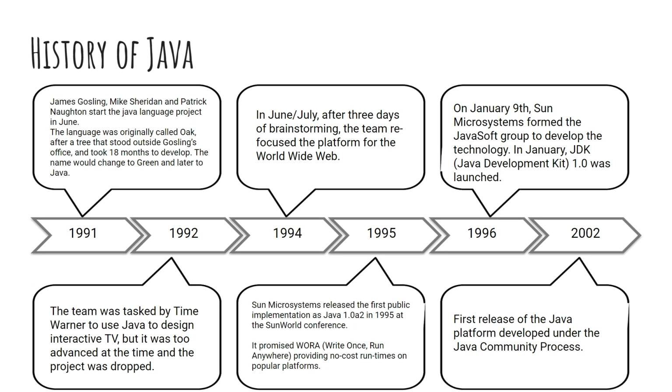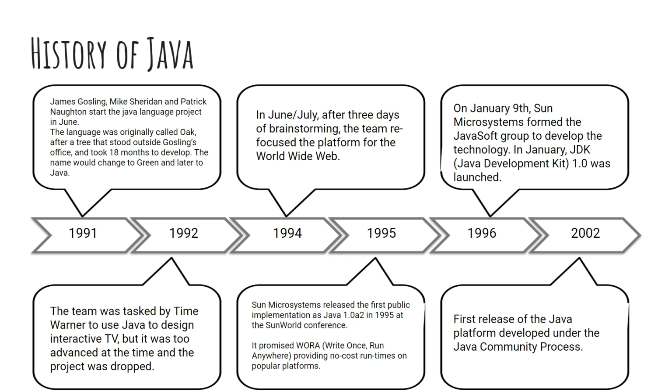In 1996, Sun Microsystems formed the Java Soft Group to develop the technology. On January 23rd, JDK, or the Java Development Kit 1.0, was launched. In 1998, Java was rebranded as Java 2 Standard Edition, that's J2SE. In 2002, there was the first release of the Java platform developed under the Java community process. Now, in recent years, there's more updates and launches of new additions to the Java software.